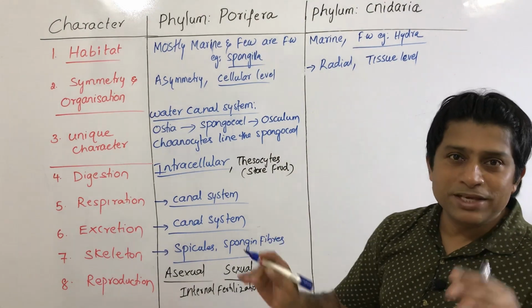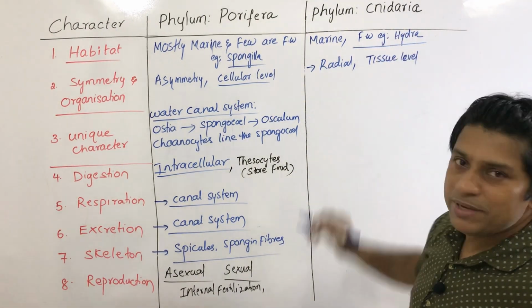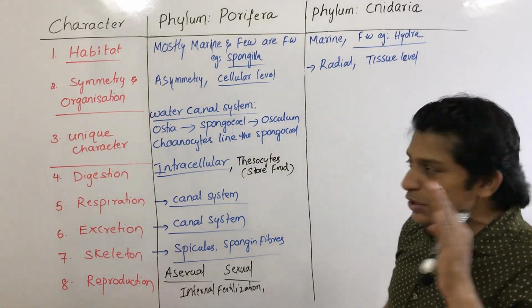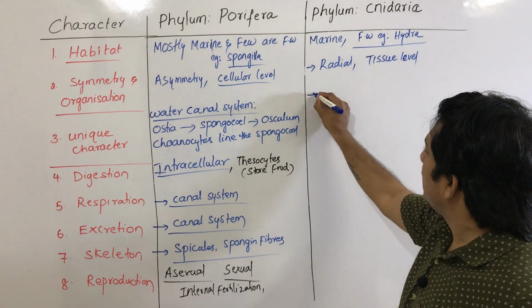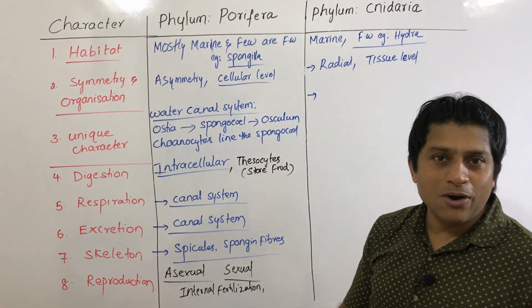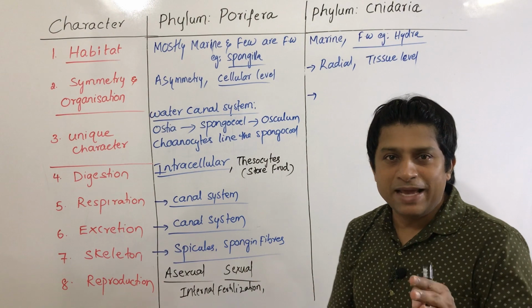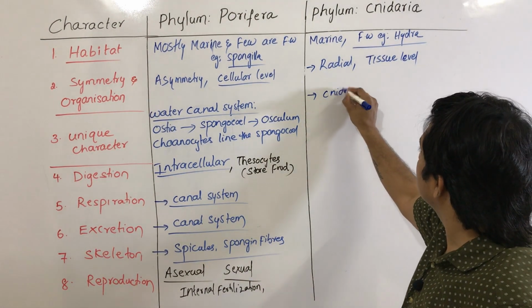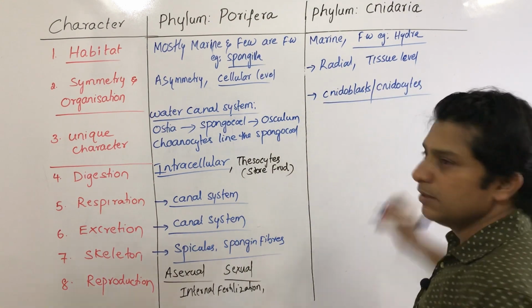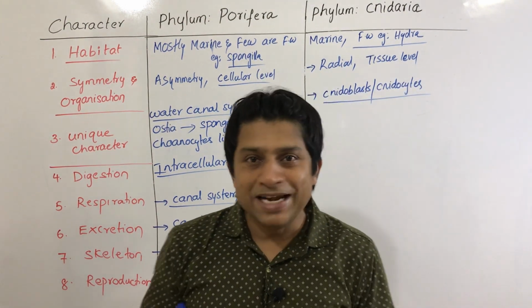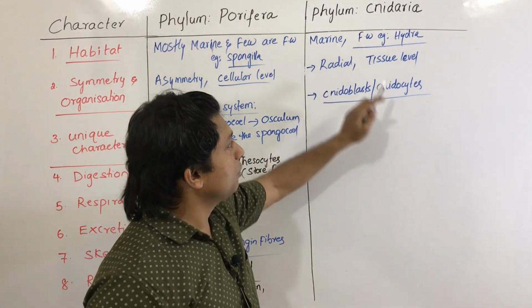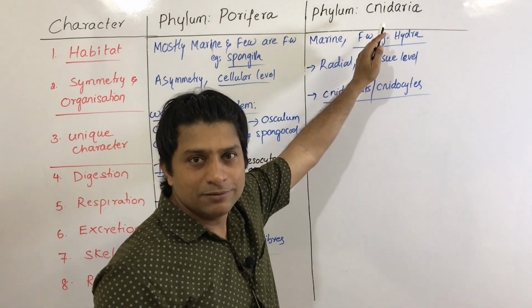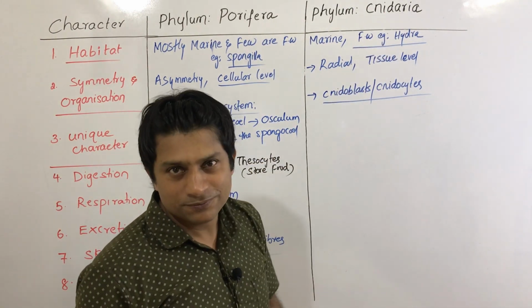Next, what is the unique character? So look, the phylum name is Cnidaria. This is so called because these animals, this particular phylum, have specialized cells. We call them cnidoblasts. Cnidoblast is also called cnidocytes. Because of presence of this cnidoblast or cnidocytes, this phylum name is called Cnidaria.